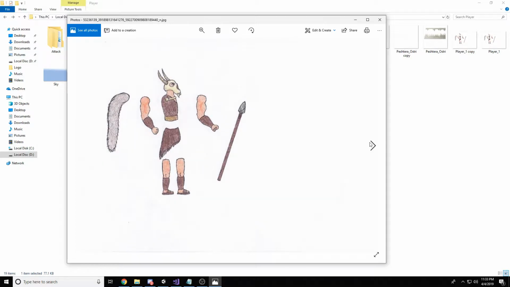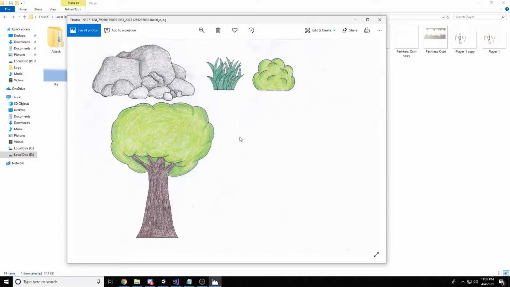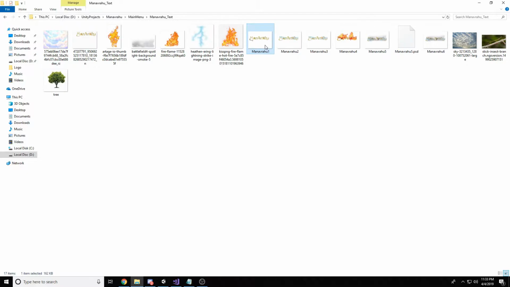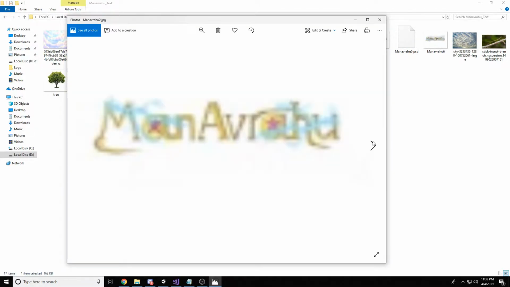We also have the environment sprite sheets. They'll probably be used for the first couple of levels. There's also a cave that will be implemented later. Lastly, we have the materials for the menu that we'll make in some future video. So stay tuned for it.